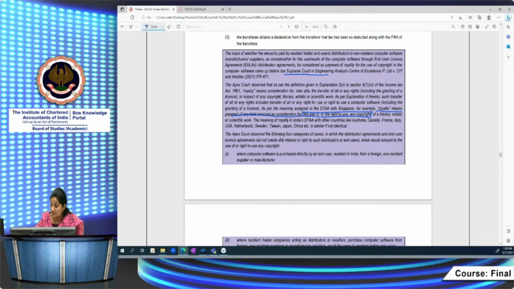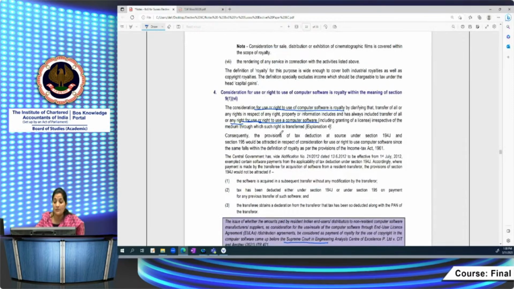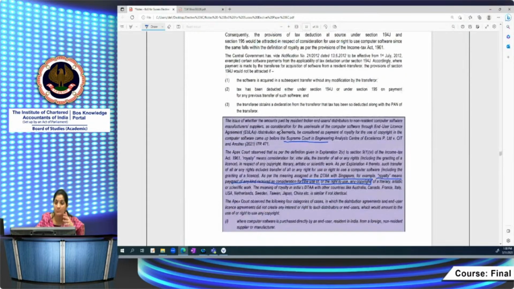But here the explanation के definition आप देखोगे, it is a very vast definition. It is taking into this ambit the right to use of computer software also, which will amount to royalty. So whatever you are paying for the use of this computer software, as per the Income Tax Act, it would amount to royalty. But as per the treaties, most of the treaties,